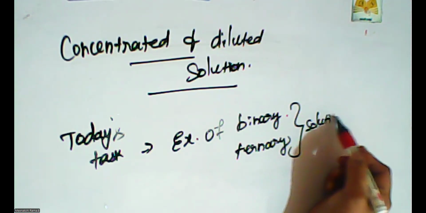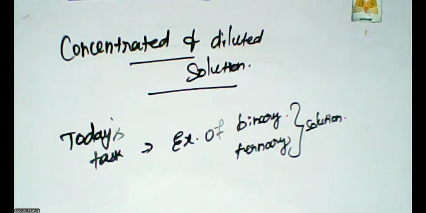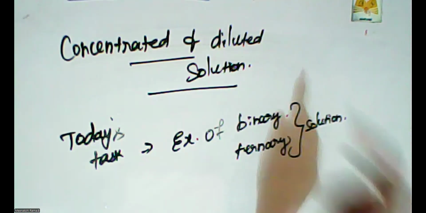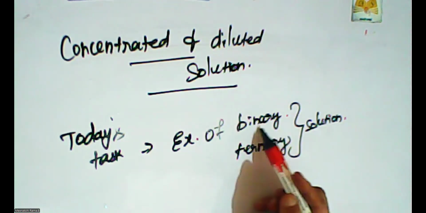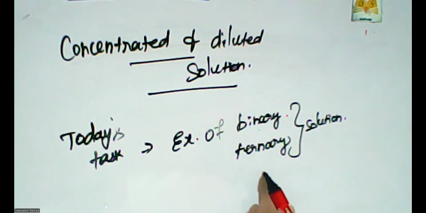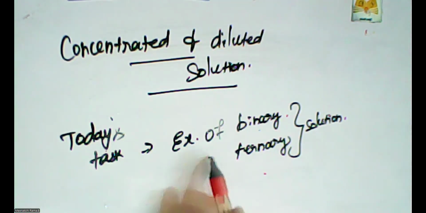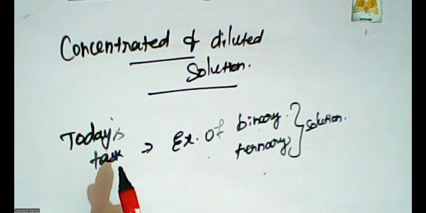Please write and tell me what are binary solution examples and what are ternary solution examples we use in our day-to-day life. That is very easy. Please do it and answer me in the next session.